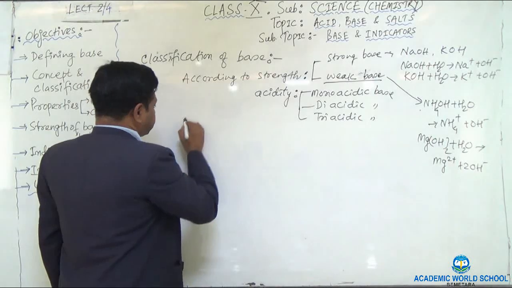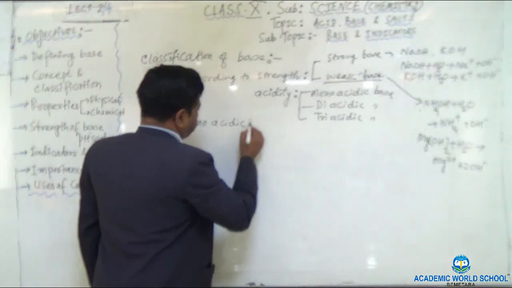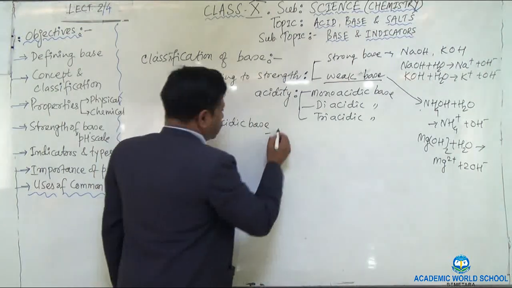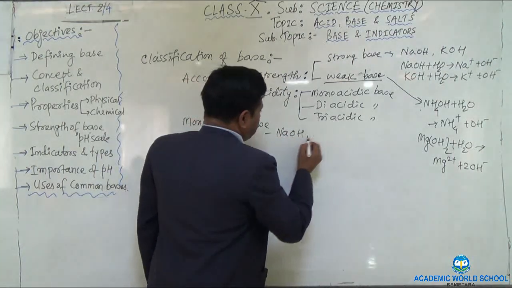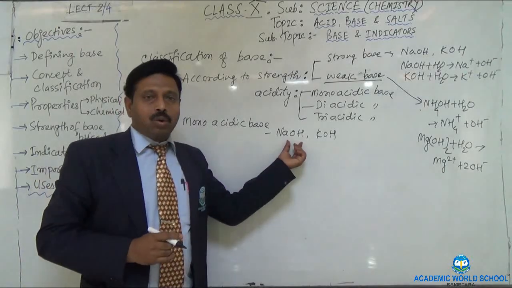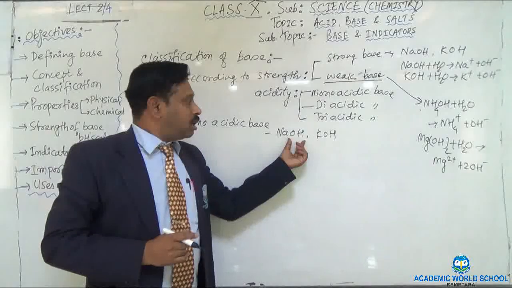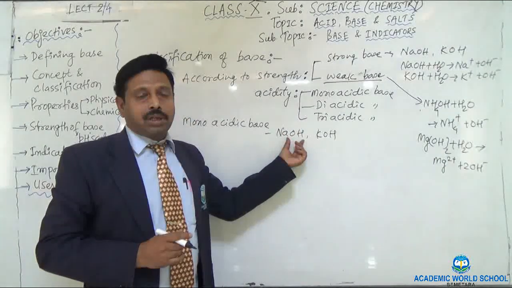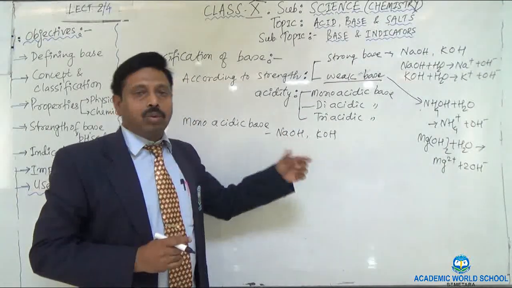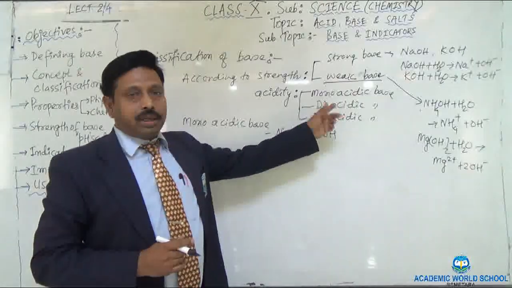Monoacidic base, you can take an example of sodium hydroxide. It may be potassium hydroxide also. If you see, it has only one hydroxide ion. Okay, it furnishes only one hydroxide ion which can be neutralized with one hydrogen ion. So this is under the category of monoacidic.